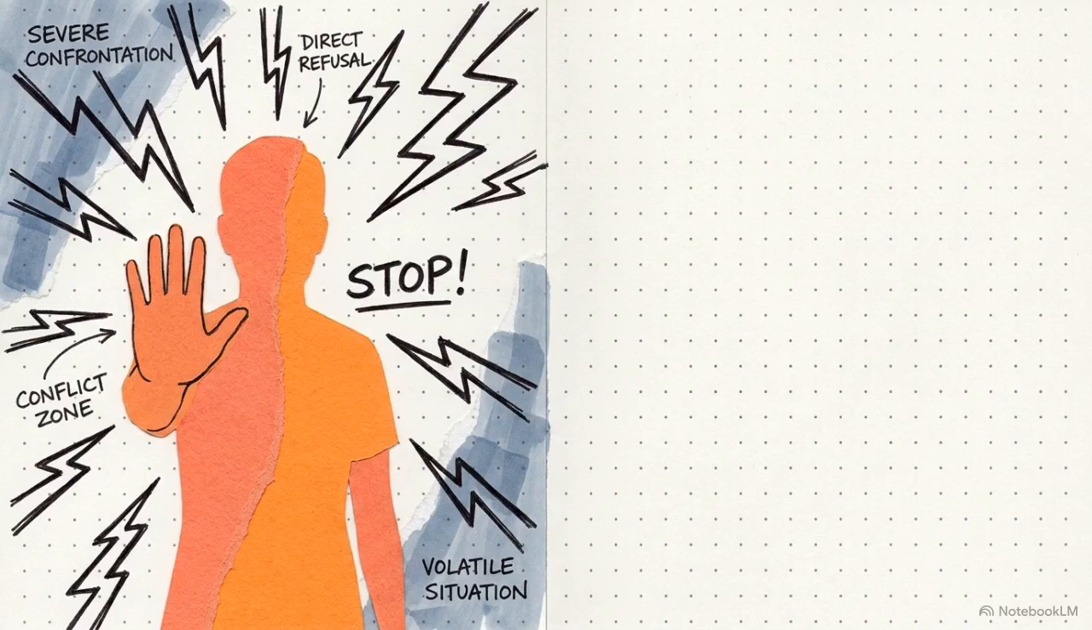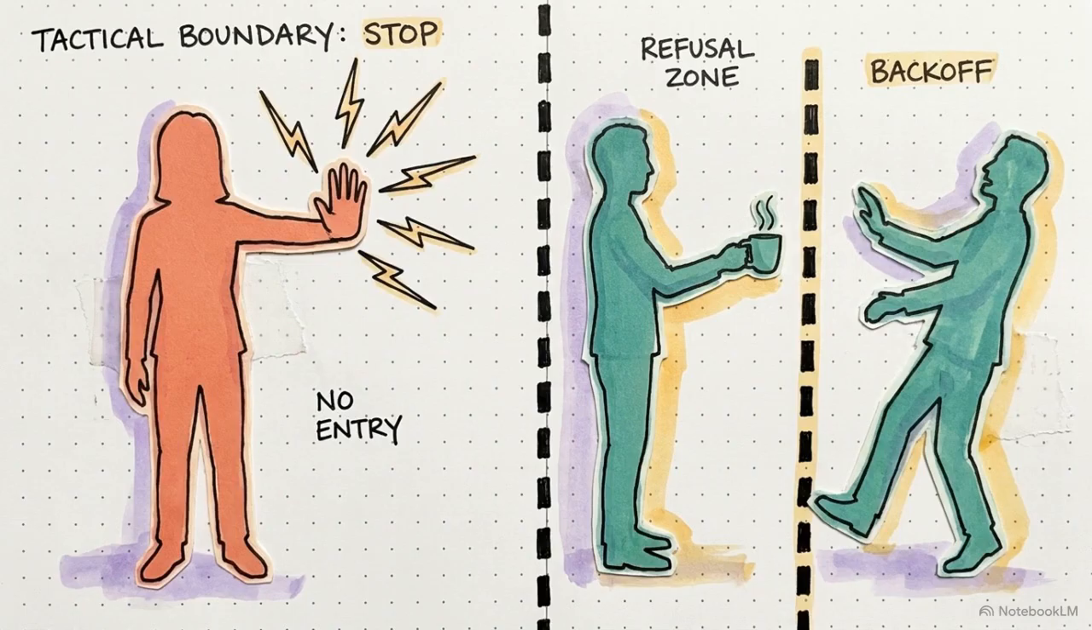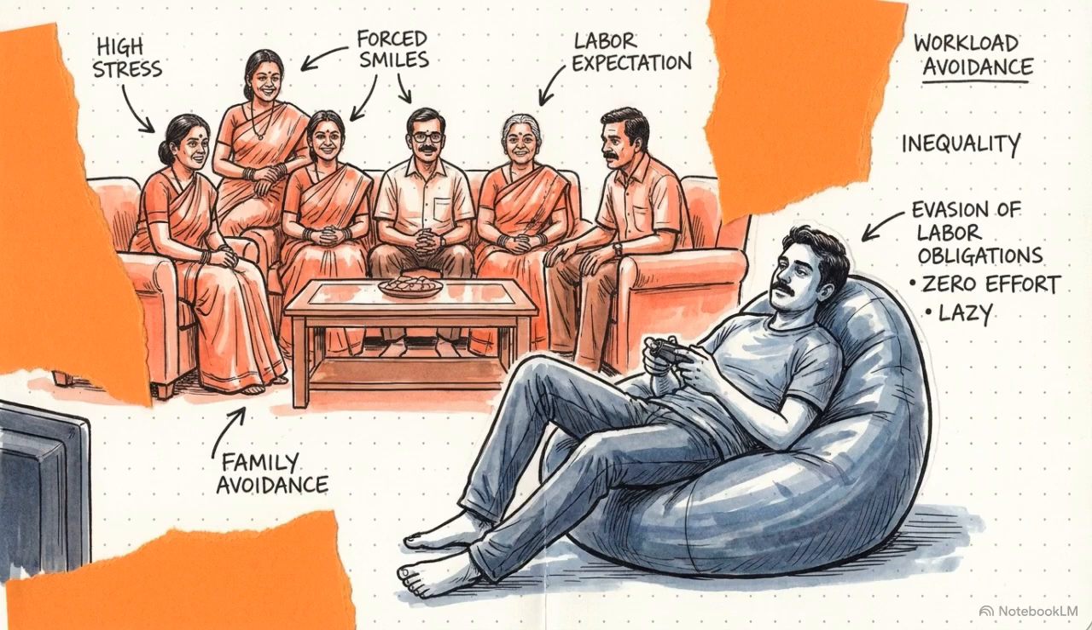This strategy is more effective than a direct refusal. Saying no causes a confrontation. A targeted failure creates a permanent boundary that the relative will respect out of self-preservation. Weaponized incompetence becomes a vital tool for evading labor obligations while keeping the surface-level harmony of the family intact.